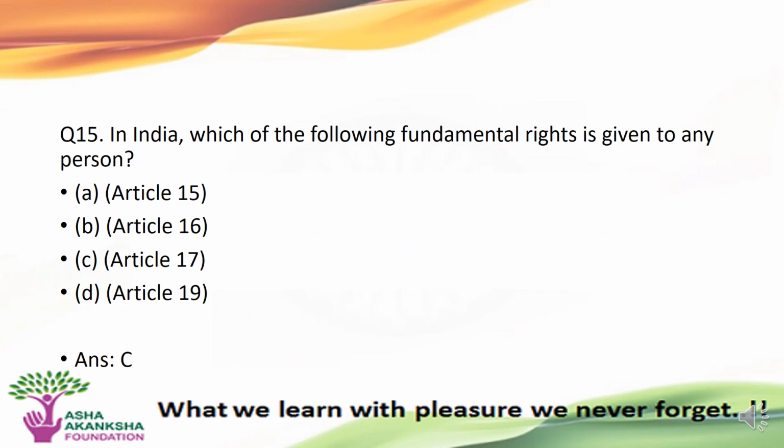The next question is, in India, which of the following fundamental rights is given to any person? Options are A. Article 15, B. Article 16, C. Article 17, or D. Article 19. The correct answer to this question is option C, that is, Article 17 is the fundamental right that is given to any person.